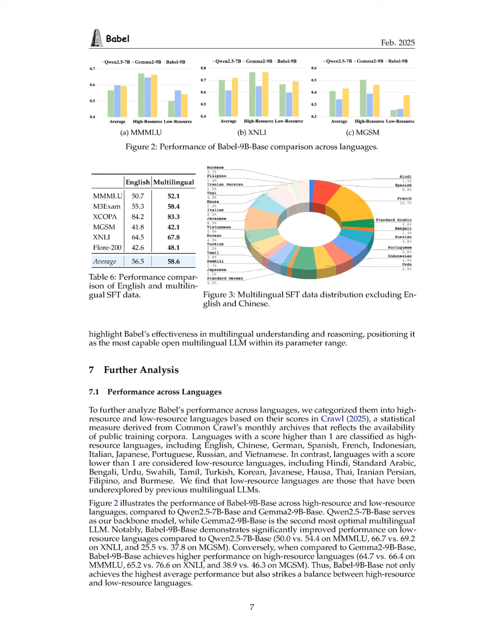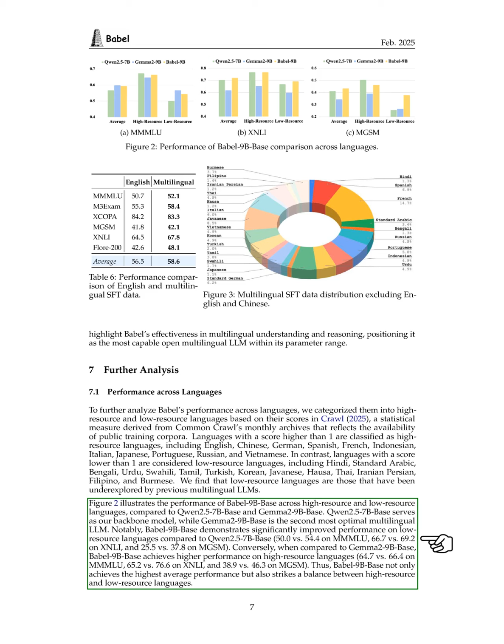Section Summary. In this section, we evaluate Babel against various multilingual LLMs using a range of tasks, including world knowledge, reasoning, understanding, and translation. Our results show that both Babel 9B and Babel 83B outperform their competitors in overall performance and across different language resources, demonstrating strong capabilities in multilingual understanding and reasoning.